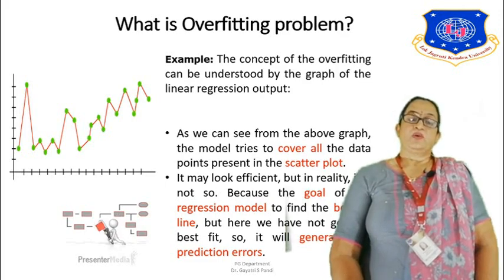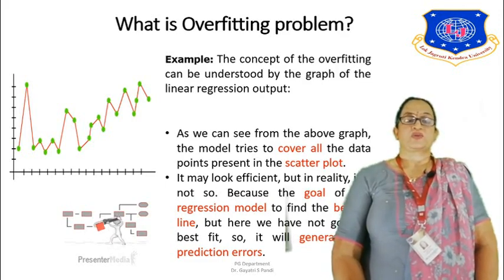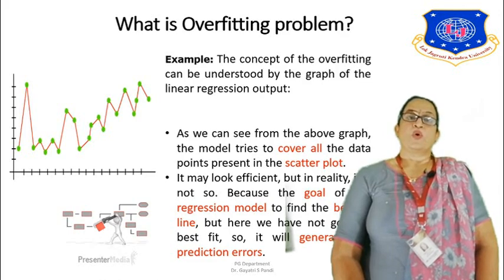So it may look efficient, but in reality it is not so. To find the best fit line, we have to see that it covers some more points, but here it is trying to cover all the points. So this will generate some prediction errors. Here we are actually not getting a best fit in reality.